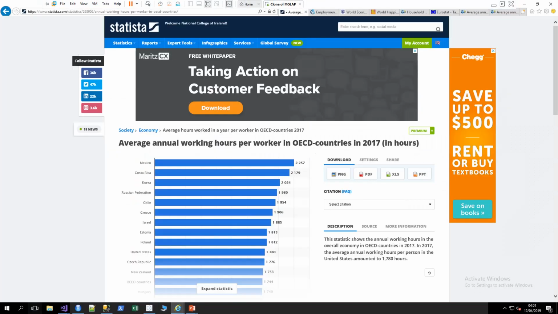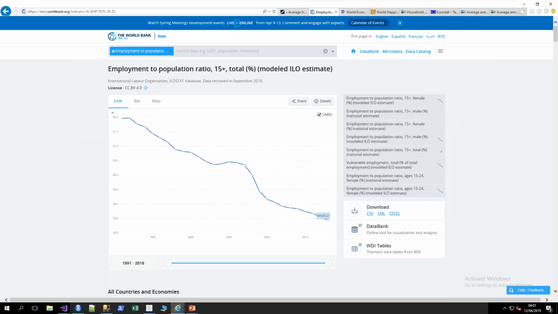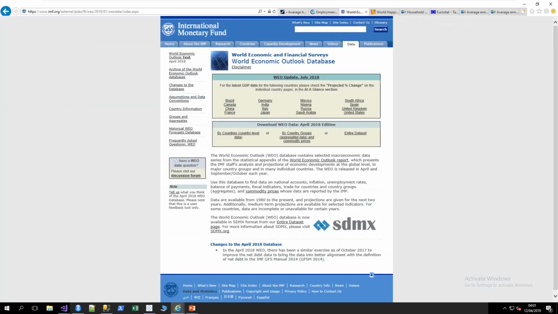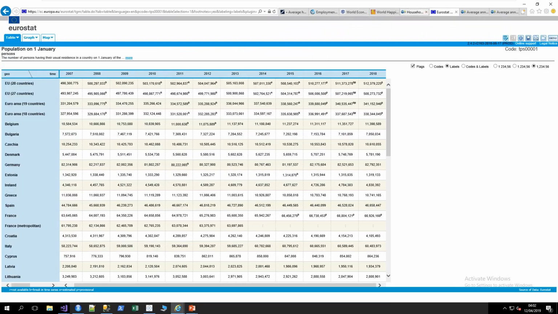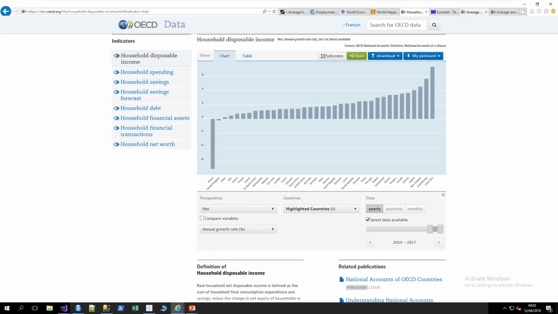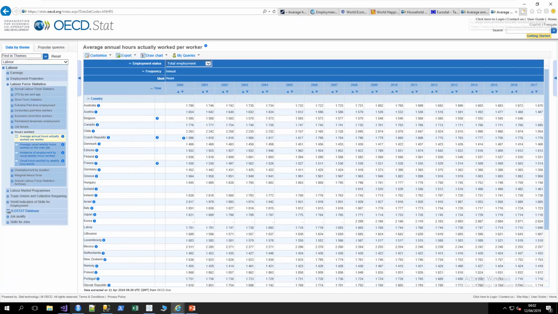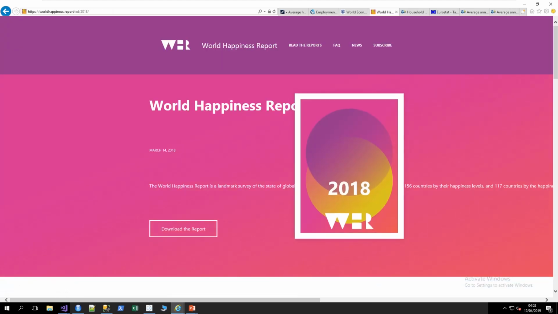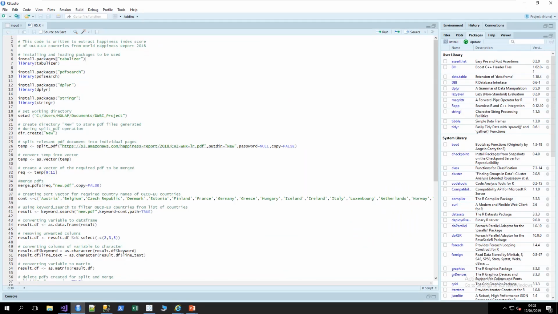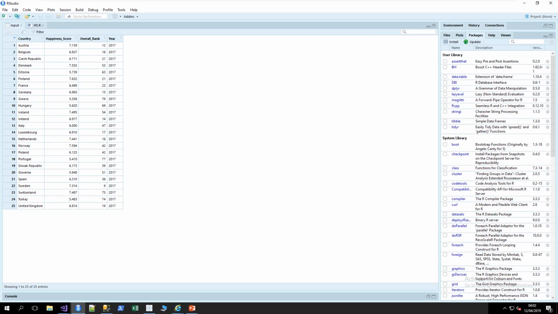The different data sources employed in the project are: the structured data sets have been captured from Statista, the World Bank, IMF, Eurostat, and multiple data sets have been sourced from OECD. The unstructured data has been captured from the World Happiness Report of the year 2018, out of which the desired field and data has been captured through our script.